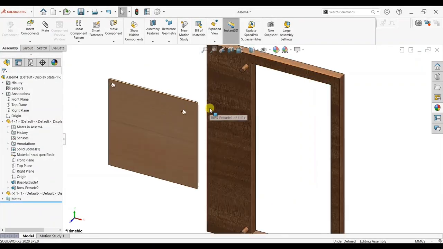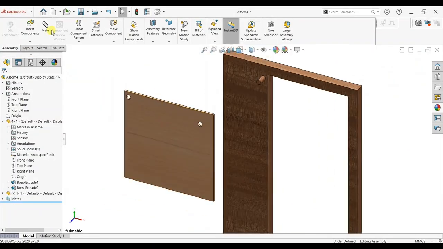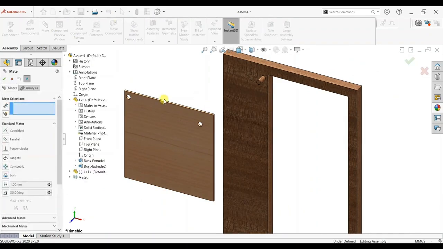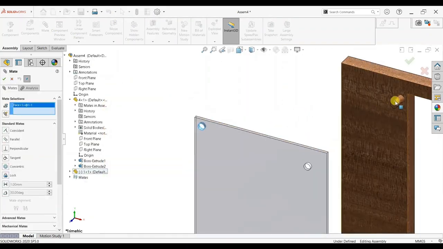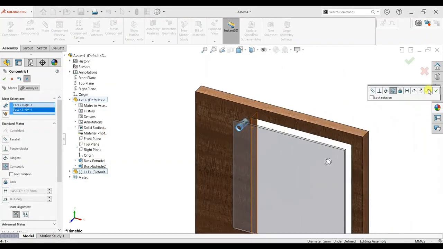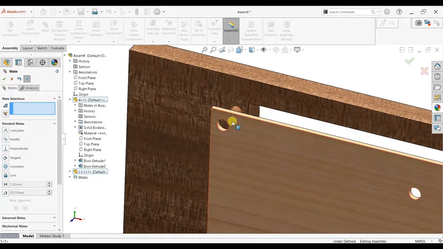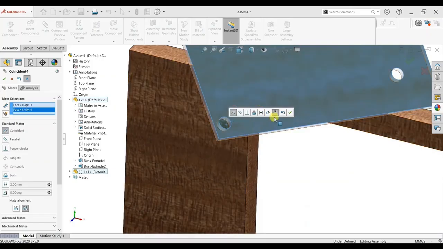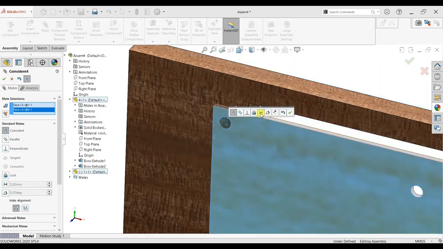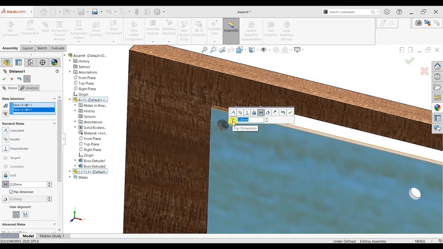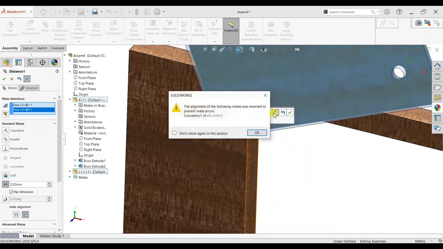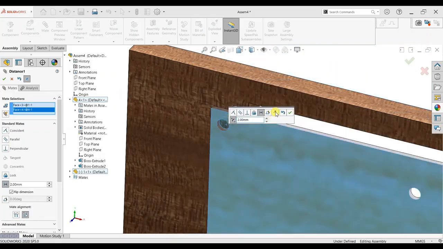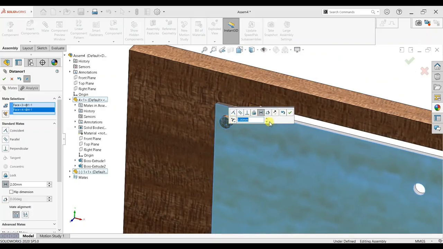Now add the first part, the upper door. Go to mate, click inside circle and outer circle. Select face. OK. Give dimension from face to distance.